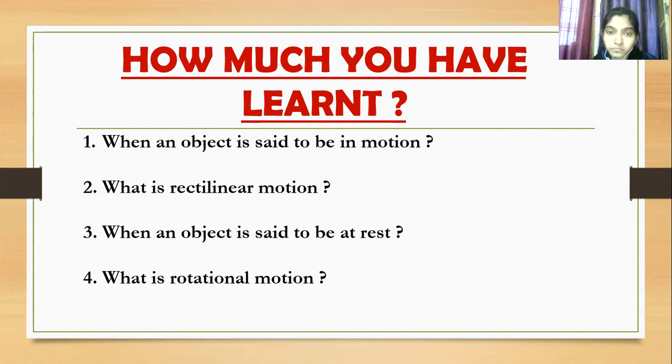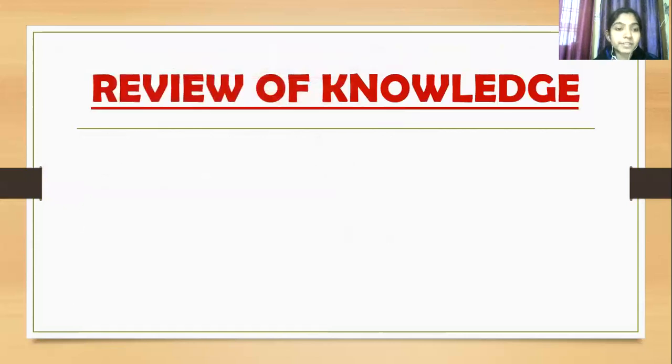Very good. Next is, what is rotational motion? A motion in which a body moves about a fixed axis without changing its position is called rotational motion. Very good. Next is, what is periodic motion? The motion which repeats itself after a certain fixed period of time is called periodic motion. Very good. So let's take a quick recap of what we have discussed today in the class.